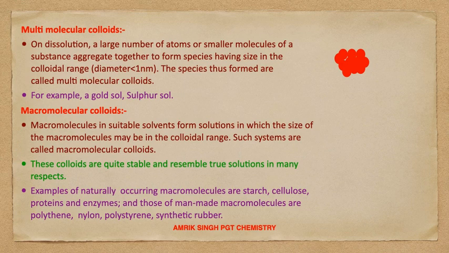Now, macromolecular colloids: in a suitable solvent, macromolecules form solutions in which the size of a macromolecule may be in the colloidal range. Such systems are called macromolecular colloids. These colloids are quite stable and resemble true solutions in many respects. Examples of naturally occurring macromolecules are starch, cellulose, proteins, and enzymes. Those of man-made macromolecules are polythene, rayon, polystyrene, synthetic rubber, etc. Here, the size of a single particle is between 1 to 1000 nanometer. Here, aggregates will not form.